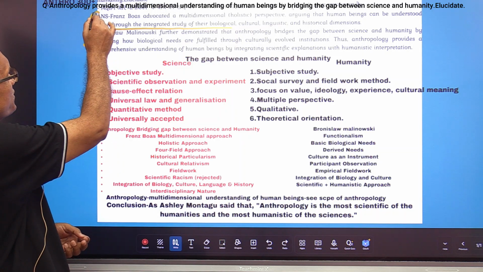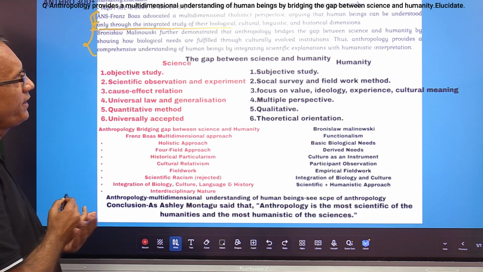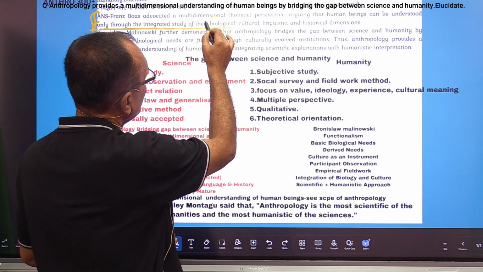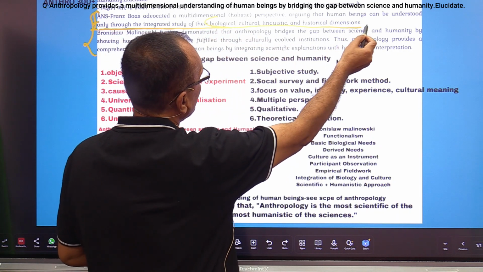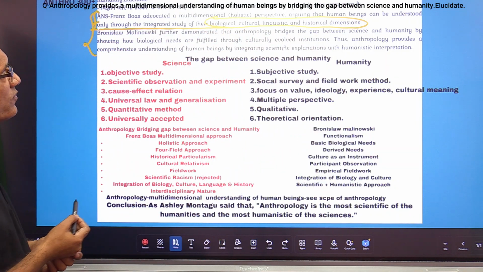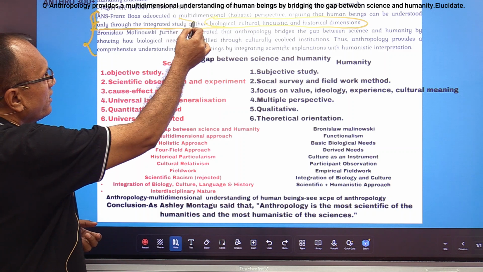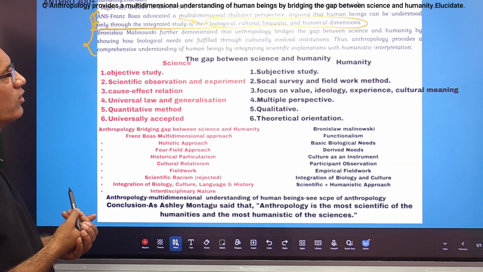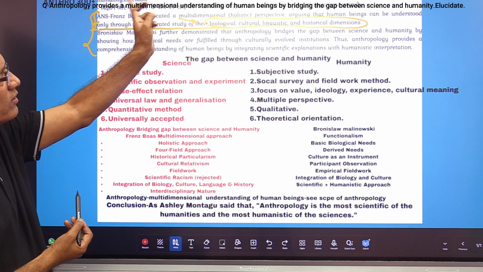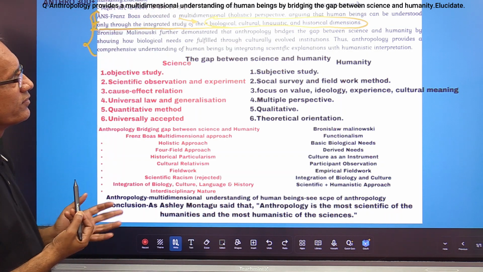So this is the first line, right? Because in the first line, there is a multidimensional understanding, and here a multidimensional perspective or approach. So that is clear, multidimensional understanding.